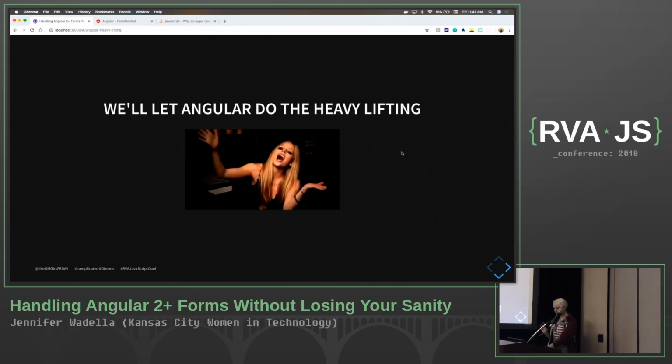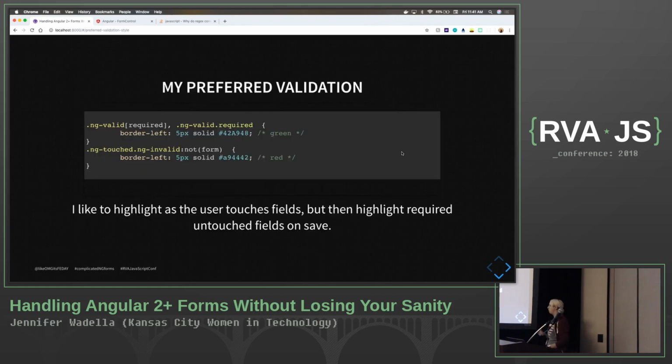All right, so my preferred validation when I'm in charge of UX decisions, I have a background in design, and doing mostly front-end UI work, I'll get punted to make those choices every so often. I'm going to set my classes, so if a field is valid and it is required, my default border saying it's good is going to be green. But if it's been touched and it's invalid, I'm going to set that border as red. The reason I like to do this after a user touches a field is that if you start with all your invalid fields highlighted in red, the user's like, dude, calm down. I haven't even gone through the form yet. So that's just my preference.